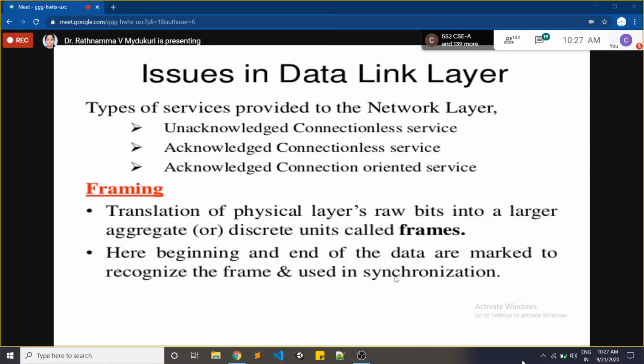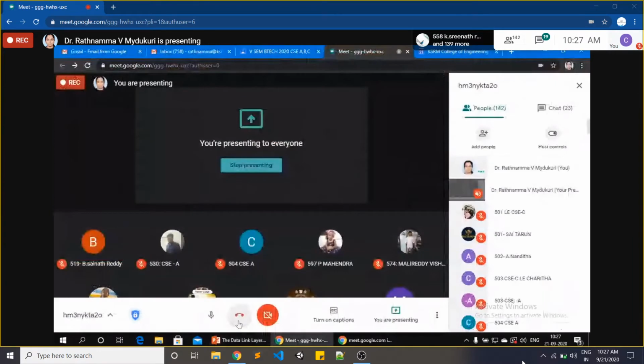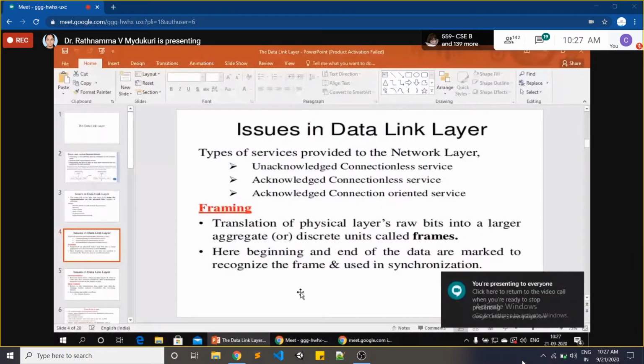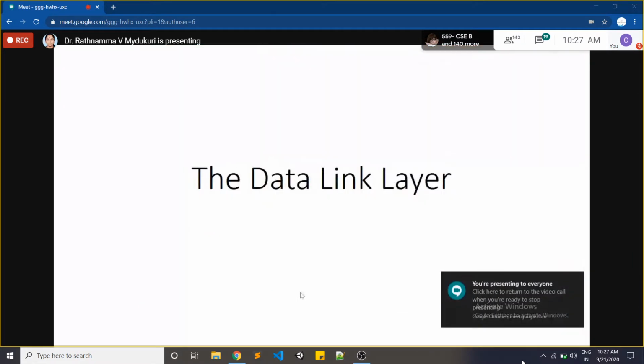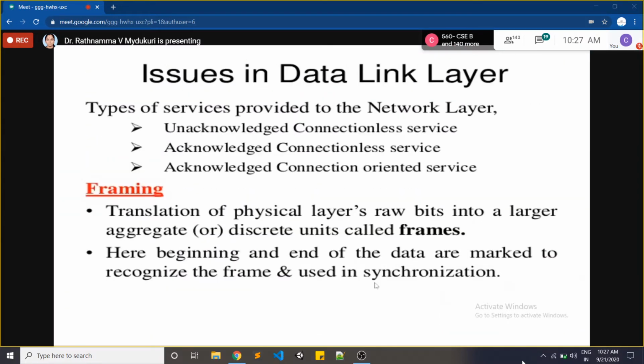Now coming to the next one, issues in the data link layer: types of services provided to the network layer. I have just told you that lower layers always provide services to their upper layers. Is it right or not? Now, what functionality is it going to perform? What services is the data link layer going to provide to its network layer?